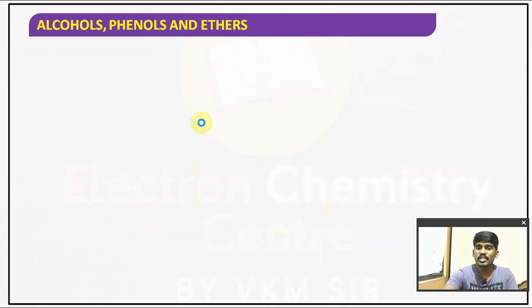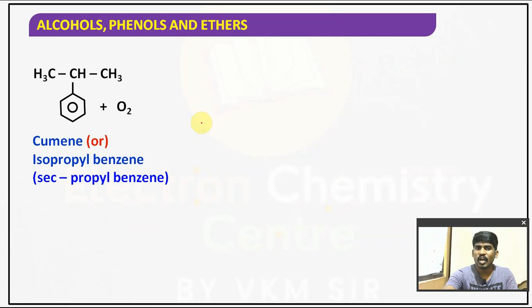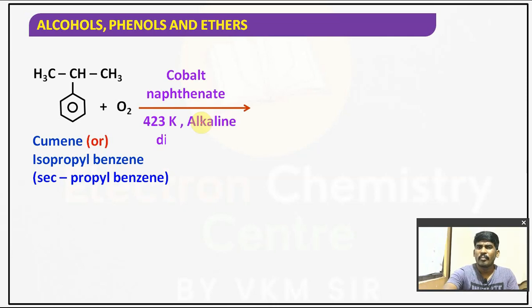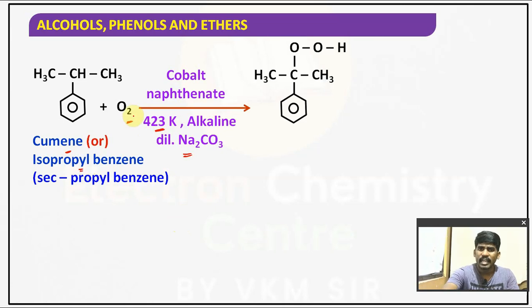When this isopropyl benzene, or cumene, undergoes oxidation in the presence of air, using a catalyst, cobalt naphthenate, at 423 Kelvin in alkaline dilute Na2CO3 medium, it gives cumene hydroperoxide.